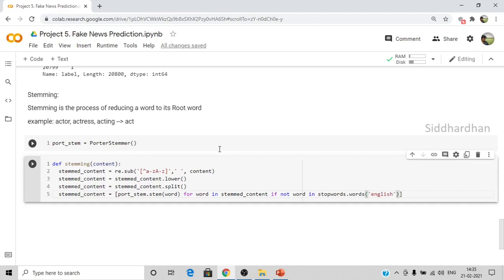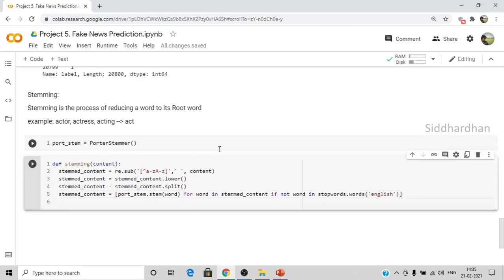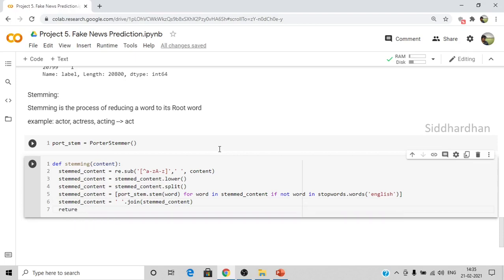Now we need to join these words. So again, stemmed content is equal to join. And finally, we need to return stemmed content. So this is the function we are going to use for stemming our text data.